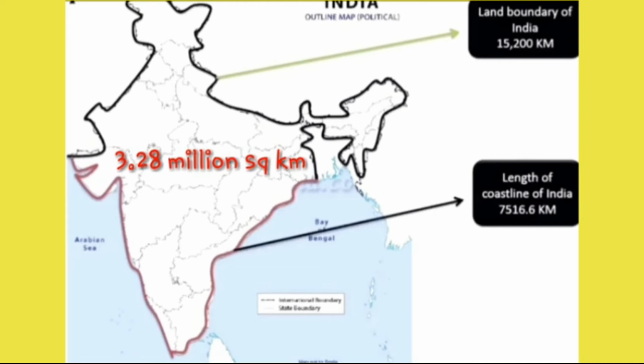India has a land boundary of about 15,200 kilometers, which it shares with its neighboring countries. How much is it? Yes, 15,200 kilometers. In comparison, the sea boundary, or the boundary that the Indian coastline shares by sea, along with the coastline of Andaman and Nicobar and Lakshadweep, is 7,516.6 kilometers.